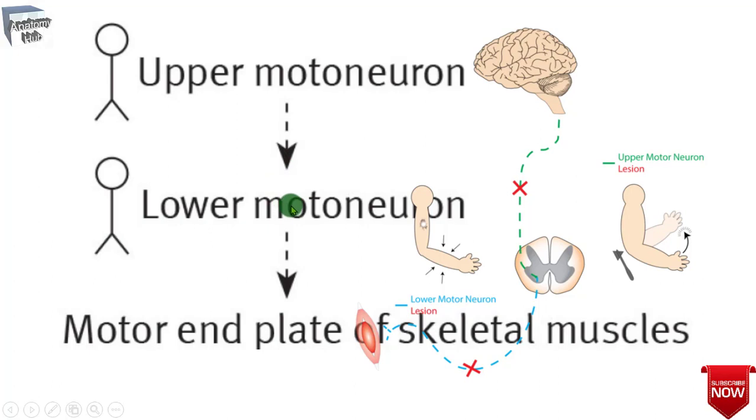The lower motor neurons are found in the ventral horn of the spinal cord and in the cranial nerve nuclei in the brainstem.